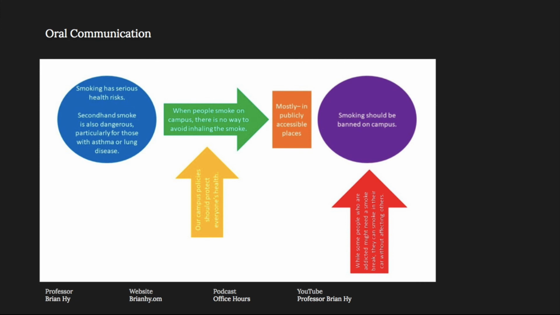The more you can support your arguments with all of these elements of the Toulmin argument, the more likely you will be to be able to convince your audience that your conclusions are sound.